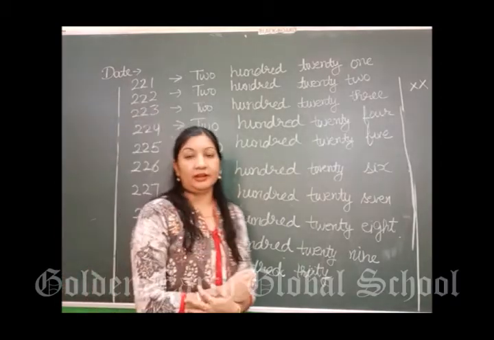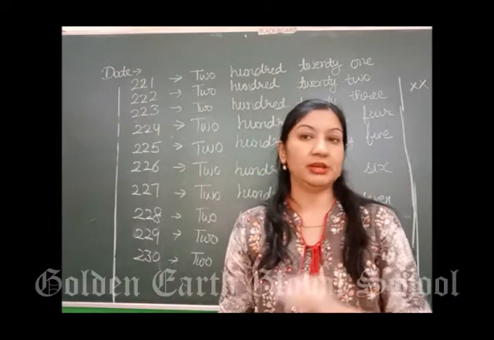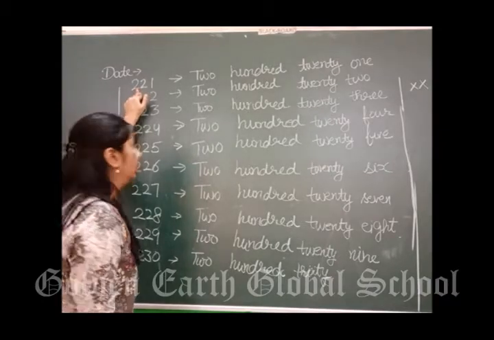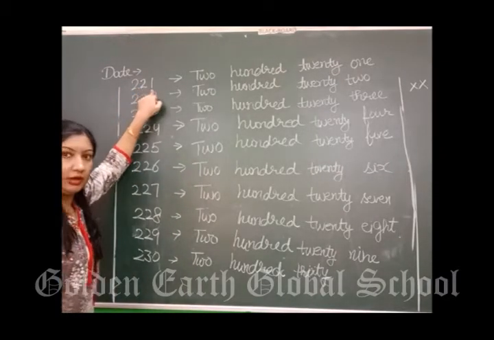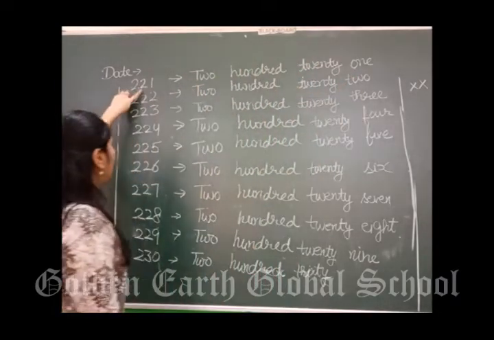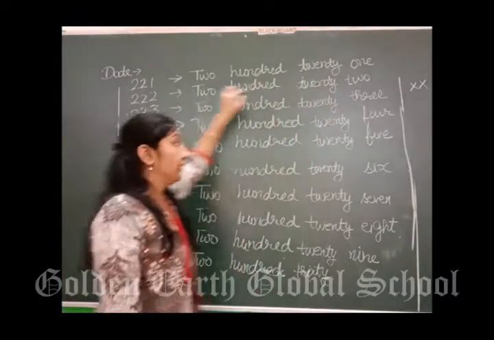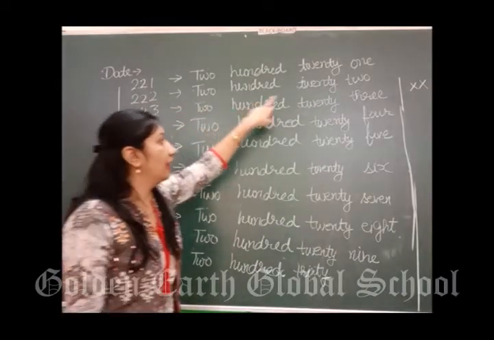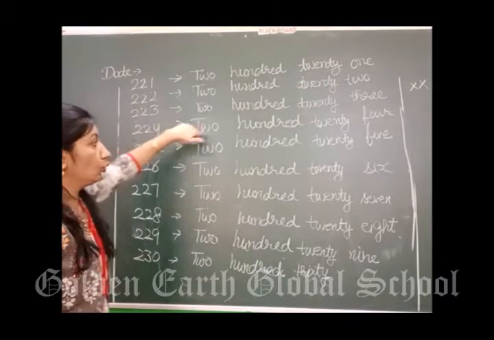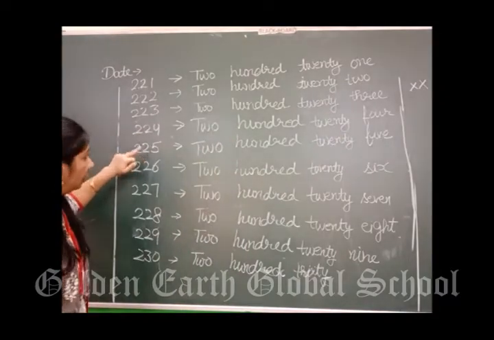We have done till 220. After 220 what will come? 20 के बाद क्या आता है? 21. So we will start from 221. How will we write it? 221. Then after 21, 22. 222. Then 223. 223. उसके बाद 23 के बाद 24. 224. After 24, 25. It is 200 going on.